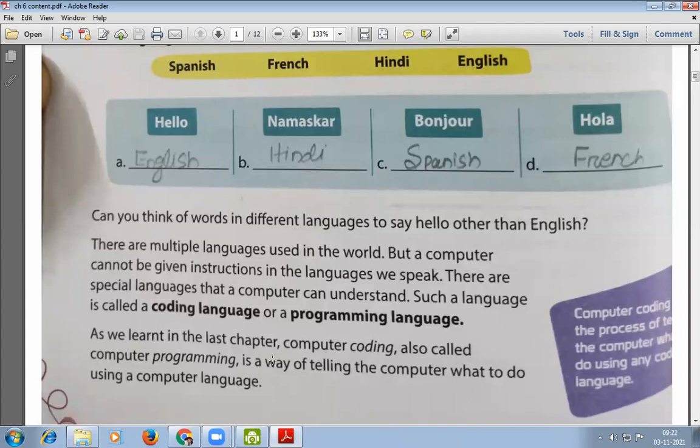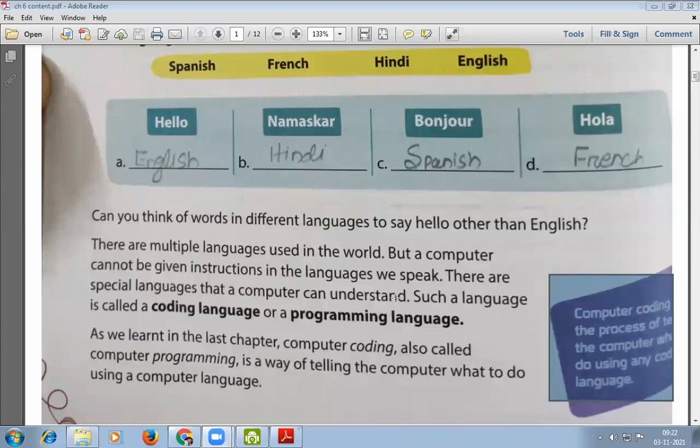So generally, what is a coding language or programming language? The definition is written here. Computer coding is the process of telling the computer what to do using any coding language. While we are having any conversation with each other, we are using Odia, Hindi, English, or any other language.